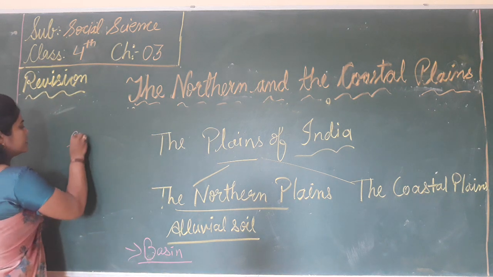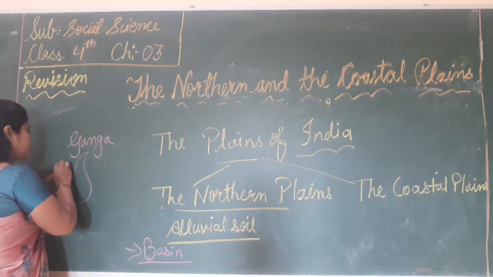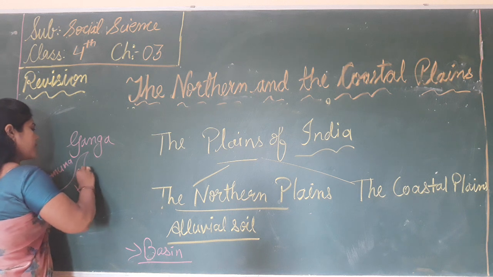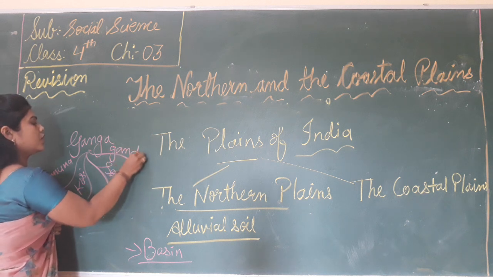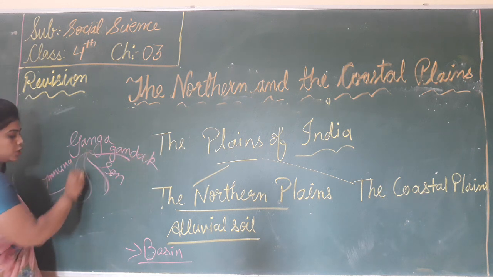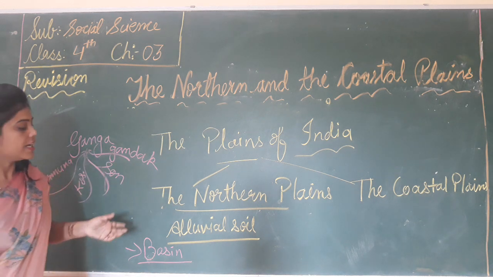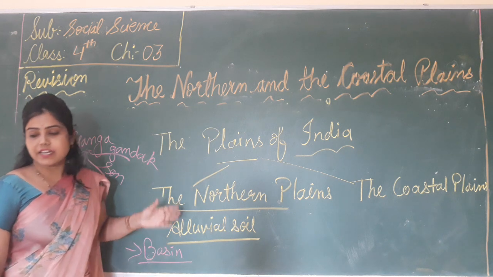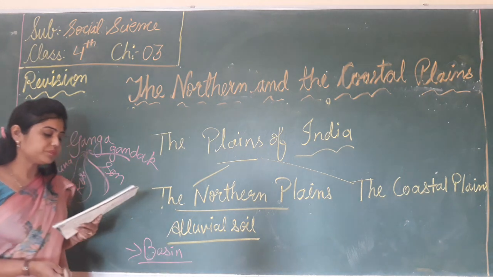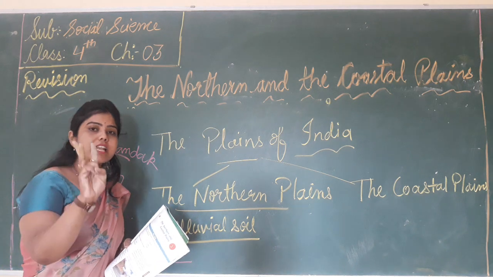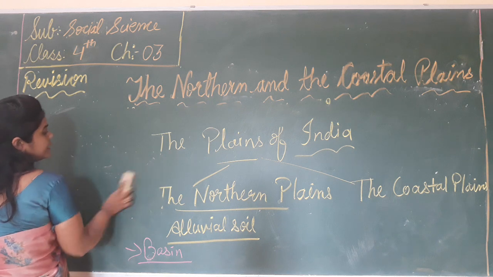Like the river Ganga has many tributaries, like Yamuna, Kosi, Son, Gandak. So the small rivers that join the main river are called tributaries. And what is a basin? The area watered by the river and its tributaries is called the basin. Now, how many basins are there? There are 3 basins in the northern plains.